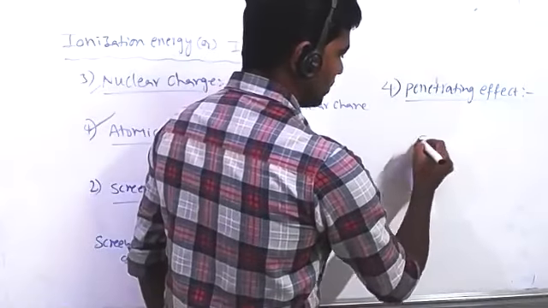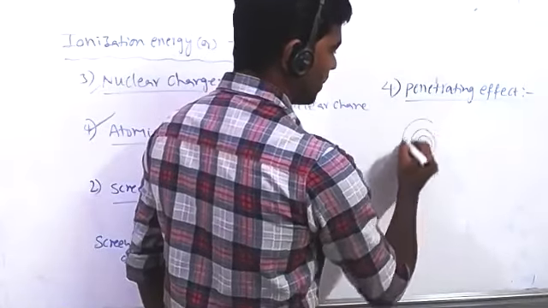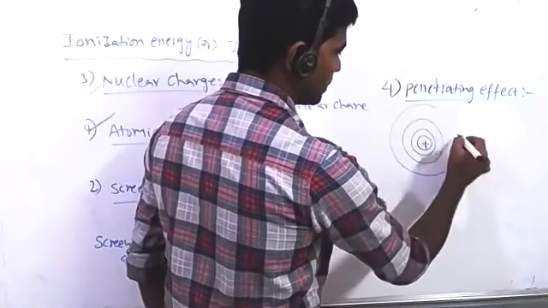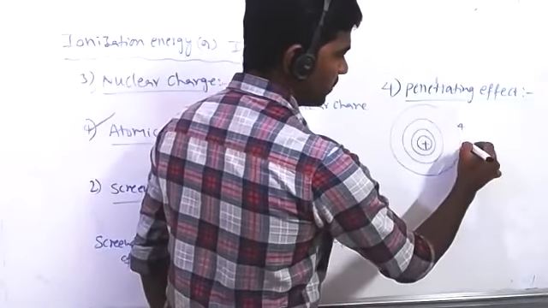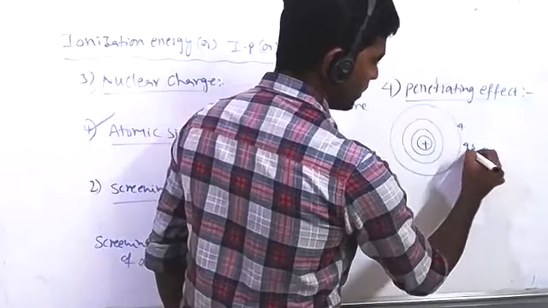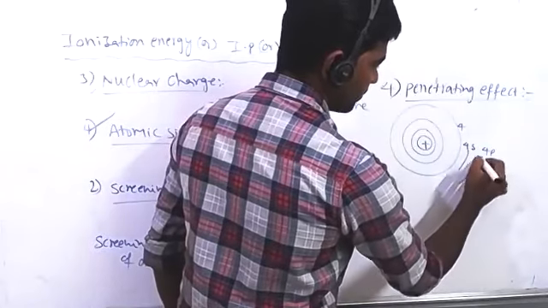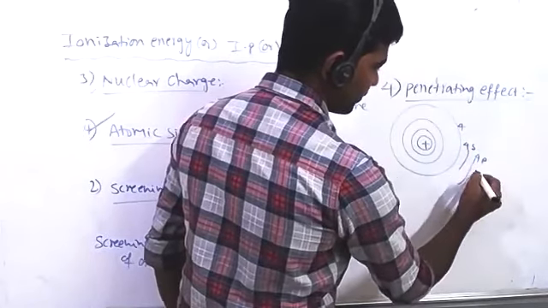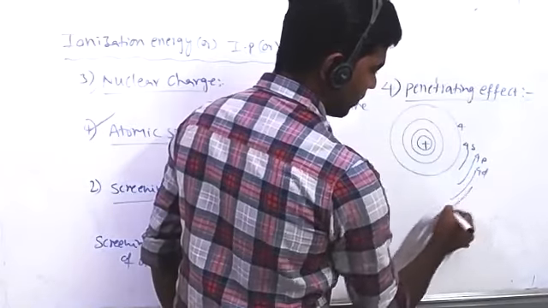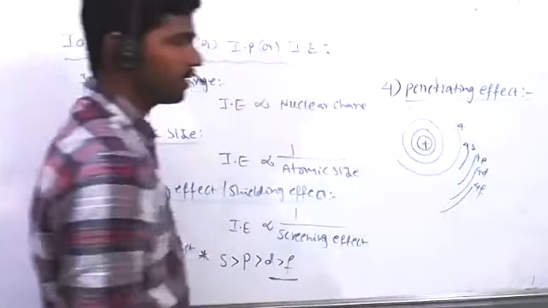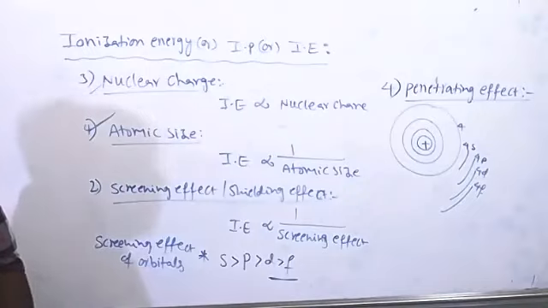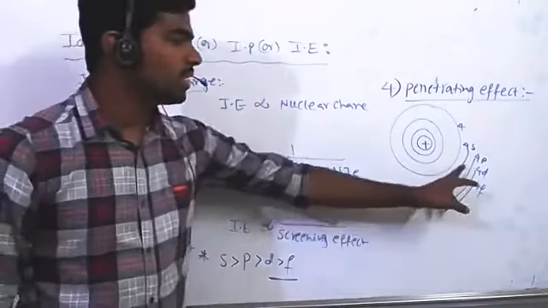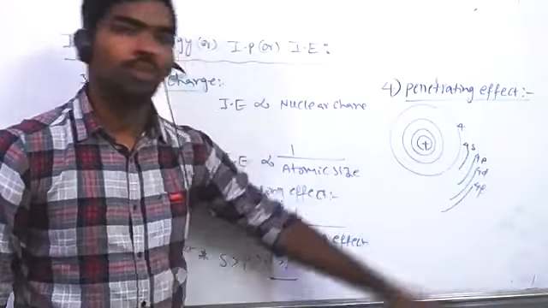Suppose we consider the penetrating effect of orbitals belonging to a particular shell, say the fourth shell. In the fourth shell, we know 4s orbital, 4p orbital, 4d orbital, and 4f orbitals are there. Here 4s orbital is much closer to the nucleus than 4p, 4d, and 4f.